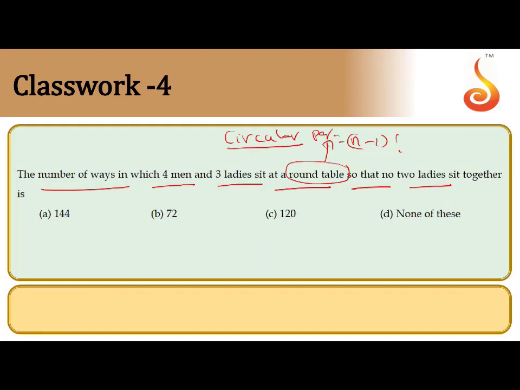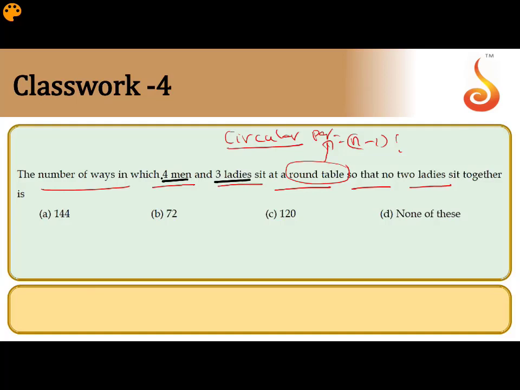Circular permutations. The number of ways to arrange n objects around a circle is (n minus 1) factorial. This I discussed in the concept. So now we are going to discuss the problem around a circular table. In how many ways can you accommodate 4 men and 3 ladies around a table, with the condition that no 2 ladies sit together?